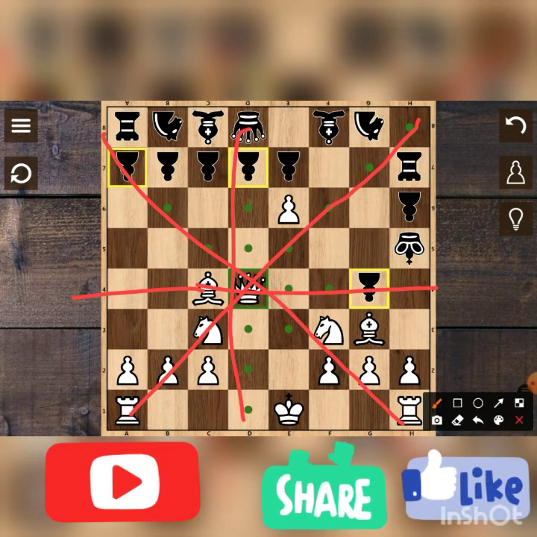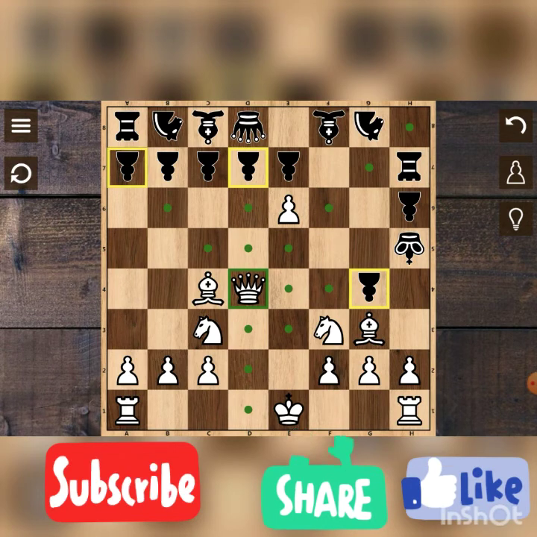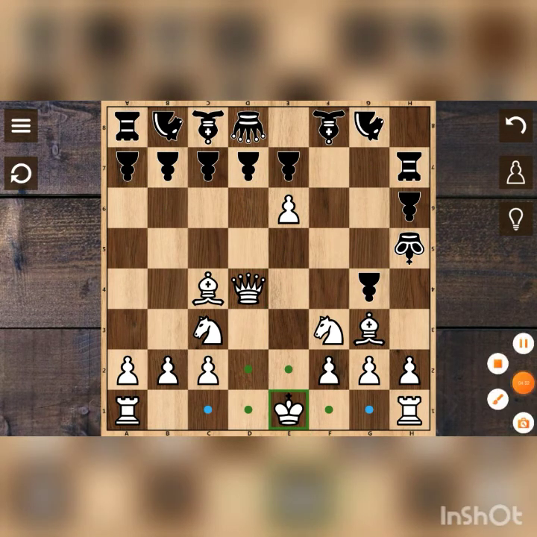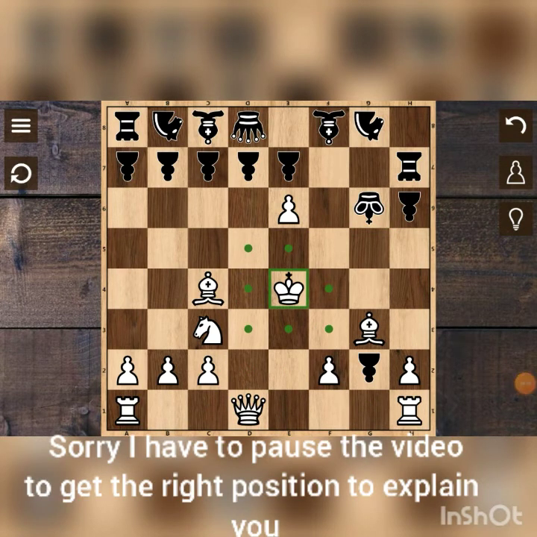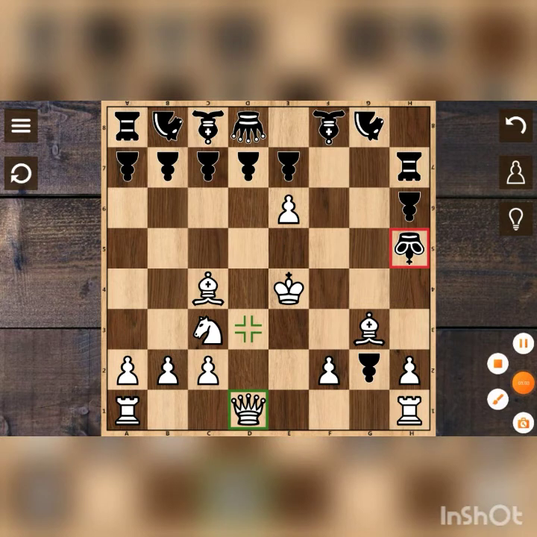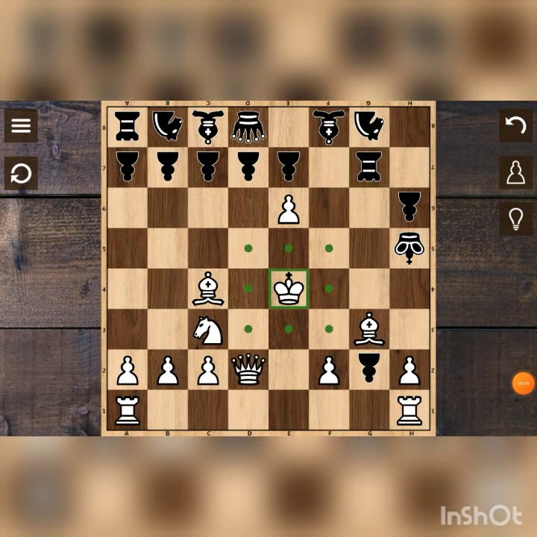Okay, fine. Now we will learn about king. King will go. So see, now it is showing the king can go here, here also, and here also. So it means that it can go one square in all directions.